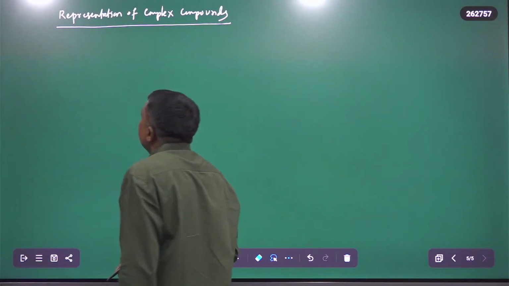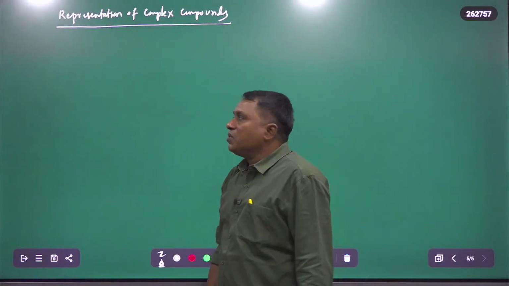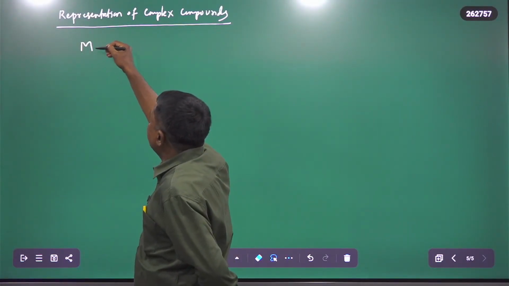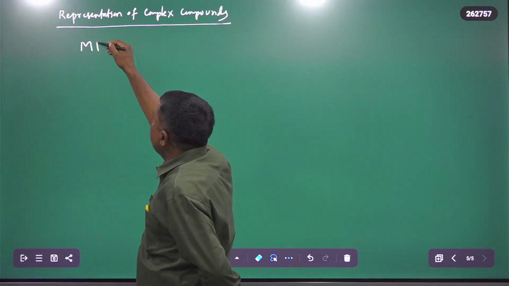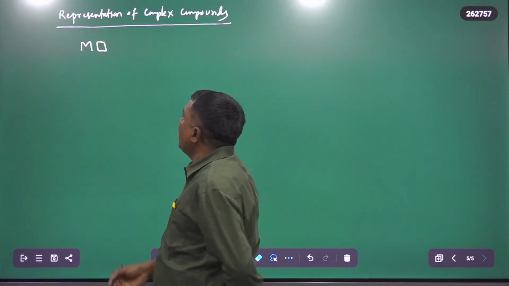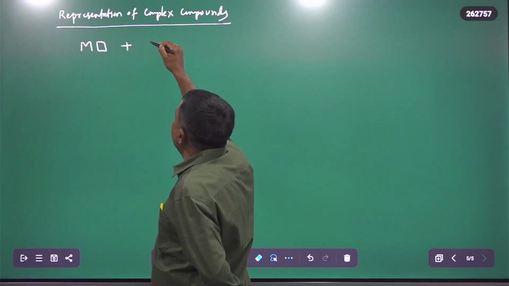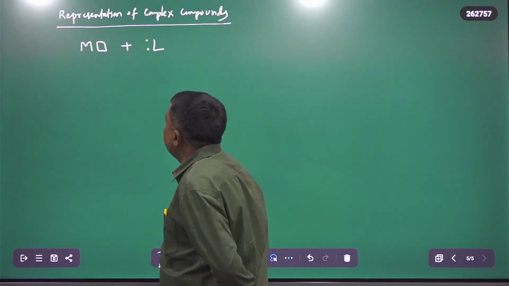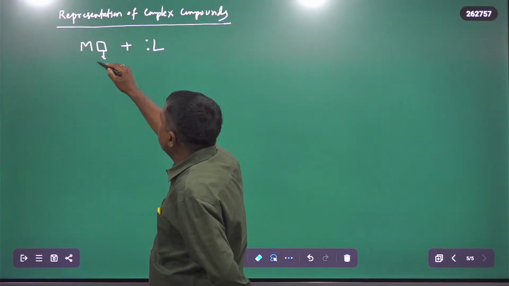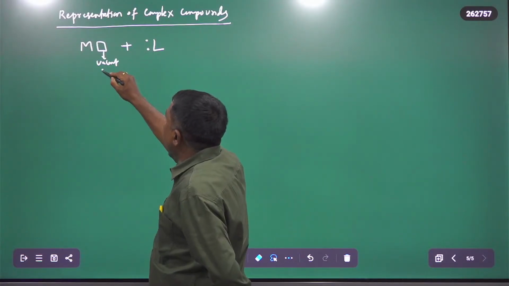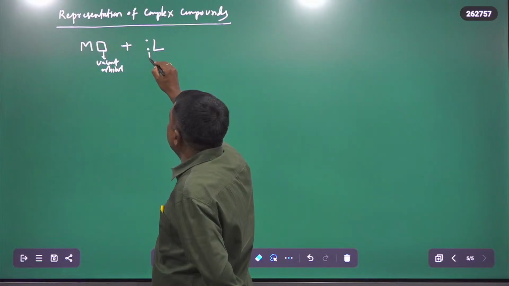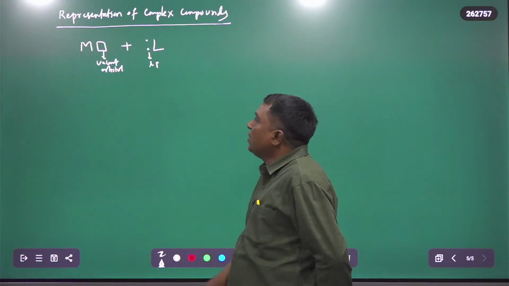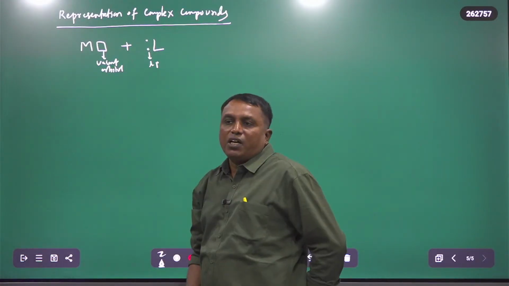Generally, suppose this is the metal, and the metal generally has vacant orbitals. And this is the ligand, which has a lone pair of electrons. So the ligand must contain a lone pair, and the metal must contain a vacant orbital.